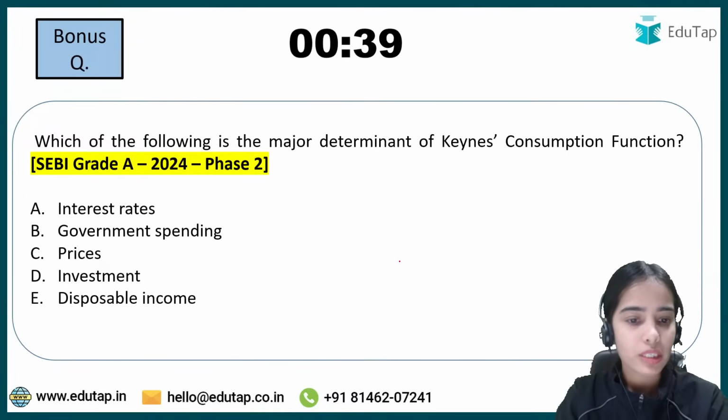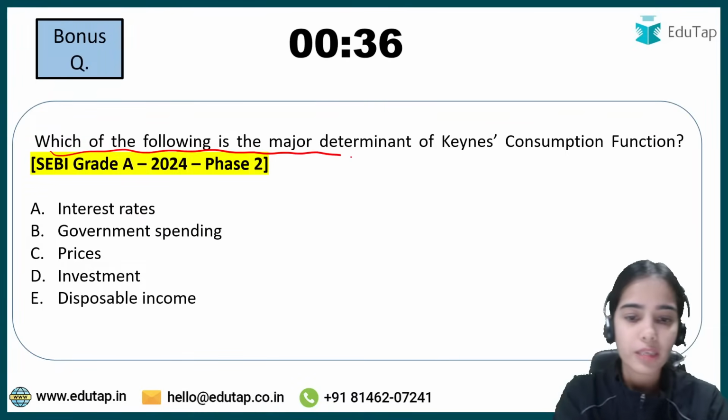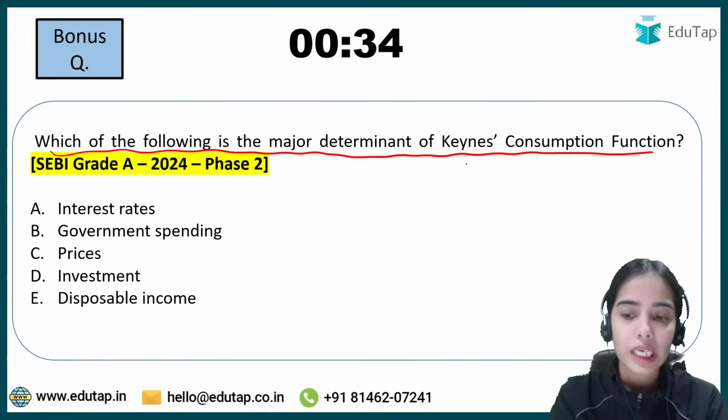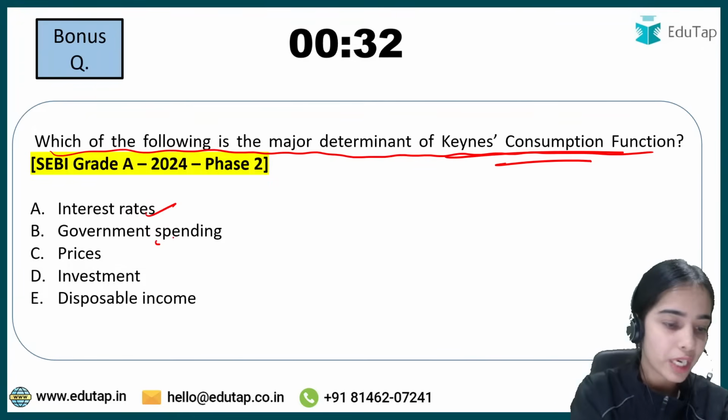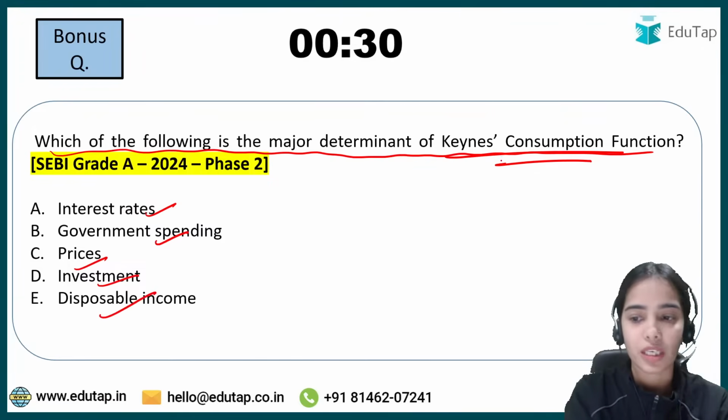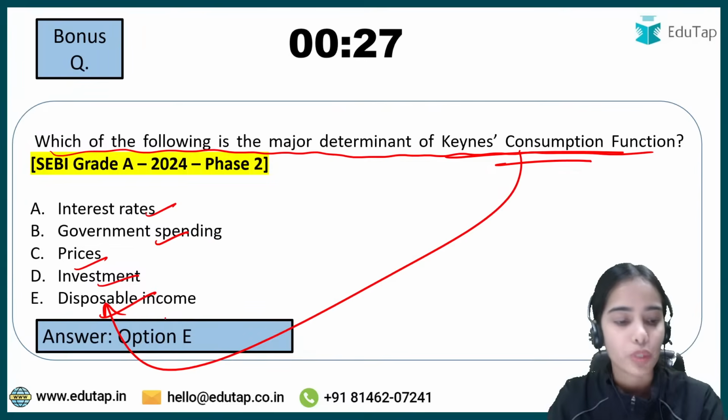Coming to the next question, so this is a bonus question. Which of the following is the major determinant of Keynes consumption function? Keynes consumption function depends upon interest rate, government spending, prices, investment, disposable income. So Keynes consumption function depends upon disposable income.